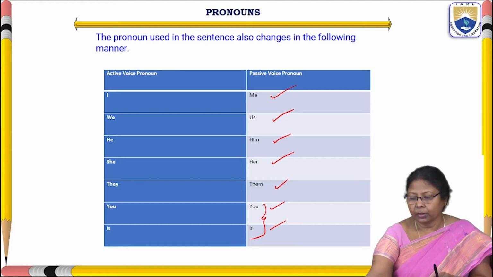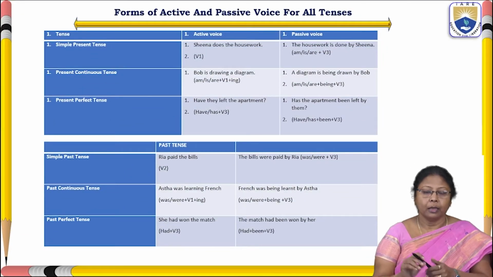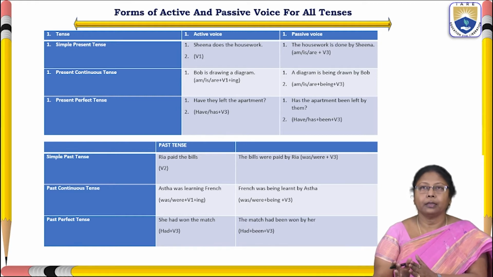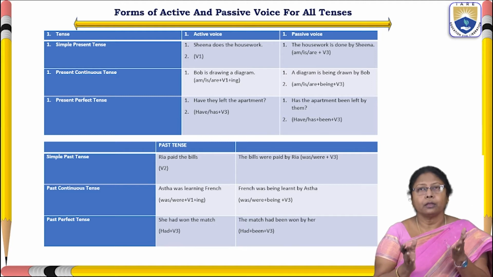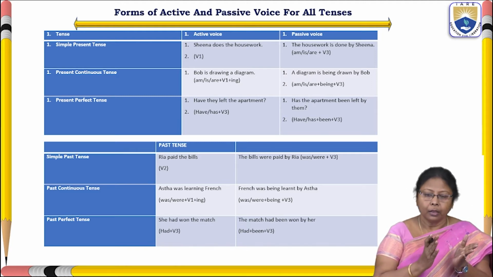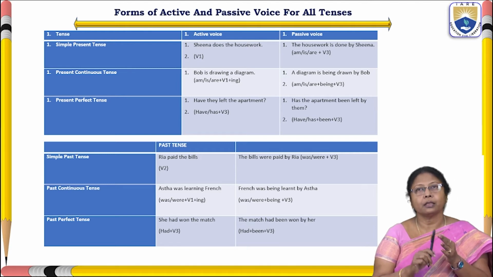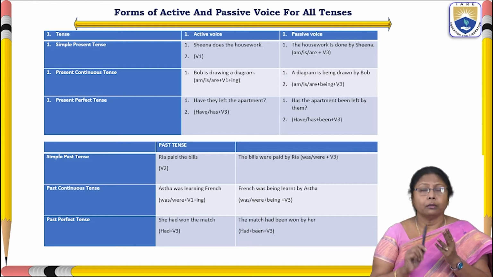Okay, so after this, let us go for tenses. How these forms, active voice and passive voice, will change according to the tenses. Already in previous sessions I gave a very clear picture of the three tenses, that is present tense, past tense and future tense, and the subdivisions of these tenses like simple present, present continuous, present perfect and present perfect continuous tense, which we discussed in a detailed manner.